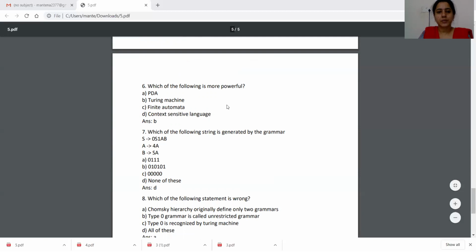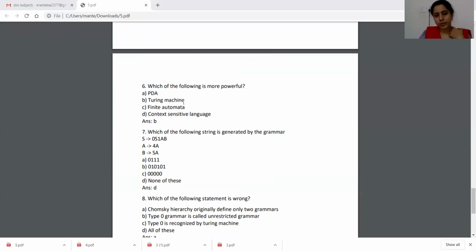Which of the following is more powerful? We know that the Turing machine is the most powerful one, then linear bounded automata, then push-down automata, and finite automata is the least powerful. Which of the following strings is generated by the grammar? Just derive the strings and check whether you can derive them or not.